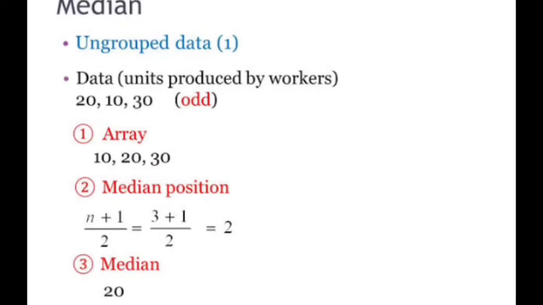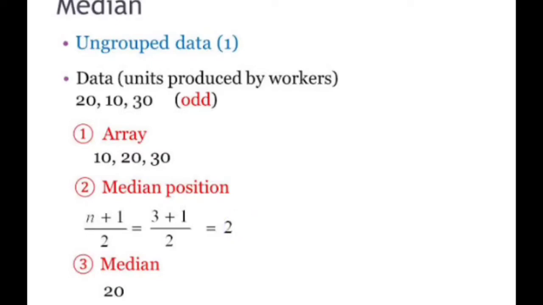So you shall write it 10, 20 and 30 in the ascending order. Then we have n, and n means the same which was in mean. So n means number of observations. How many observations are there? 1, 2 and 3. So we shall add 3 and 1 and divide it by 2. So it shall give us 2.